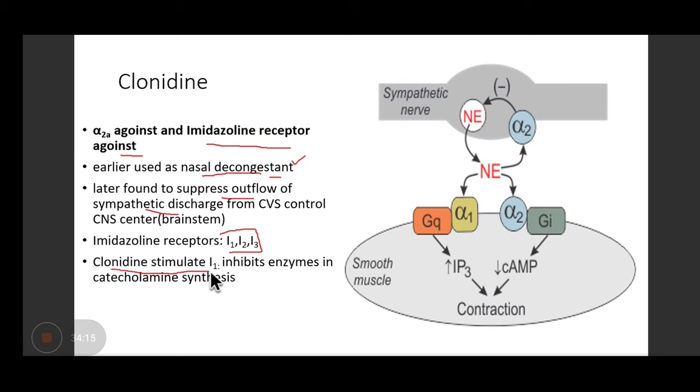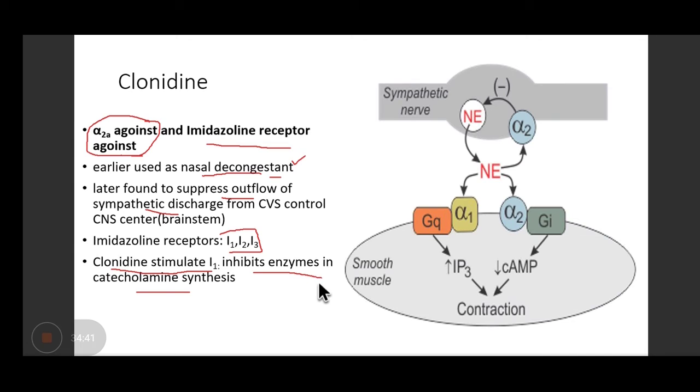Clonidine stimulates I1, which is responsible for inhibiting an enzyme in catecholamine synthesis. It has been seen in some in vitro studies. So that is another reason how clonidine decreases the blood pressure. But the most important is this alpha 2 agonist activity, which is present presynaptically.